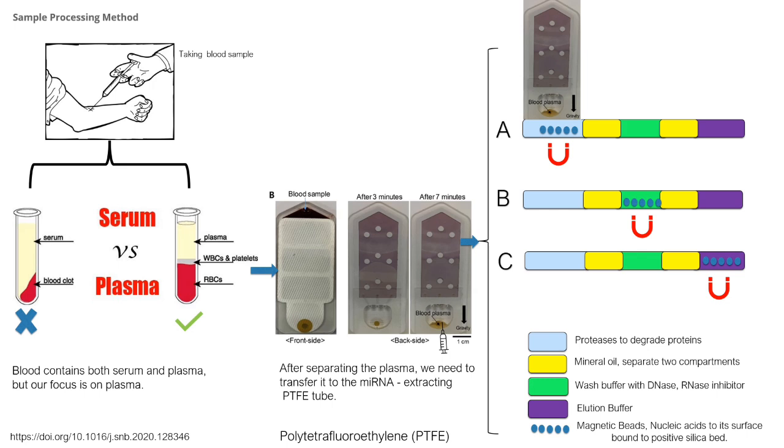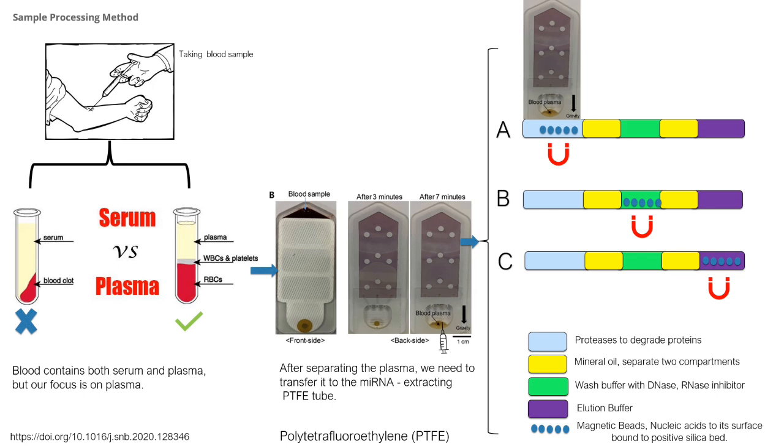For separating the plasma in low-resource settings, researchers have developed a paper-based technique. As shown in the image, to separate the plasma, one has to put the sample on a paper-based device with a specific design. Keep it horizontally for 3 minutes, and after that, keep it against gravity. This technique has been used before, so we assume it will work for us as well. This is the pre-processing part of the sample.